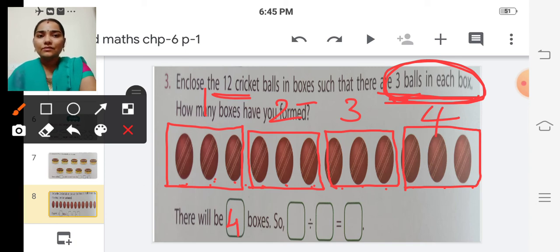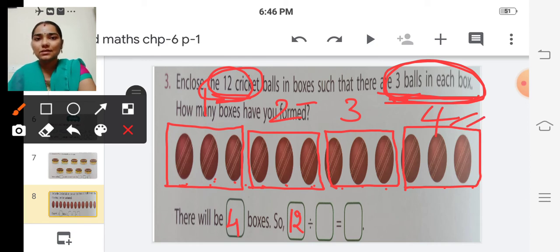So in division, which one is the dividend? 12 is the dividend, isn't it? Here we have divided 12 balls, so 12 is the dividend. And the divisor is how many boxes? 4 boxes, because we have divided these 12 cricket balls into 4 boxes, isn't it? So here 4 is the divisor.